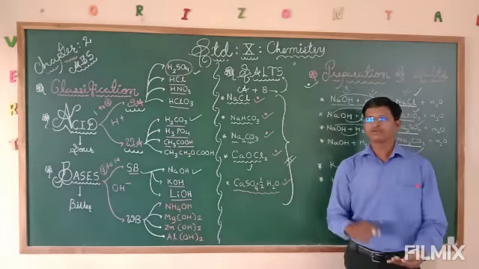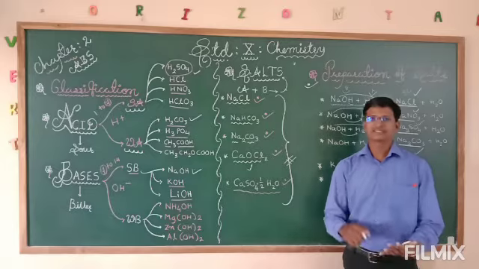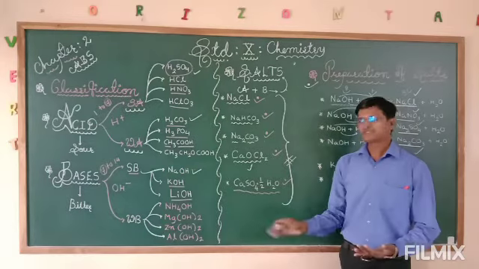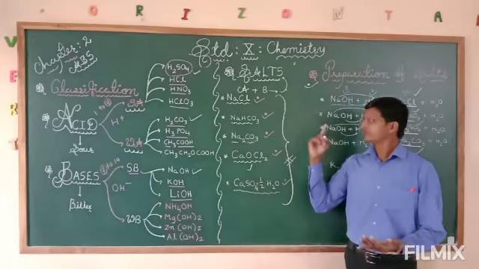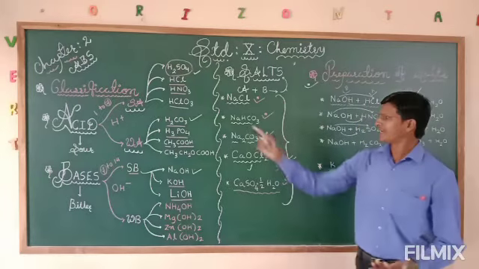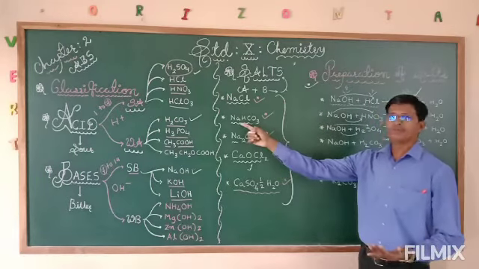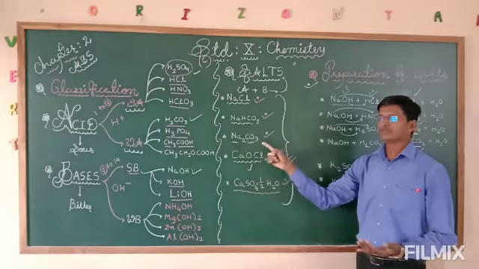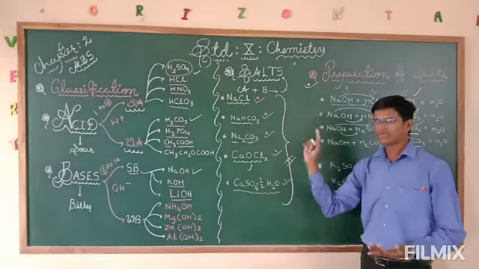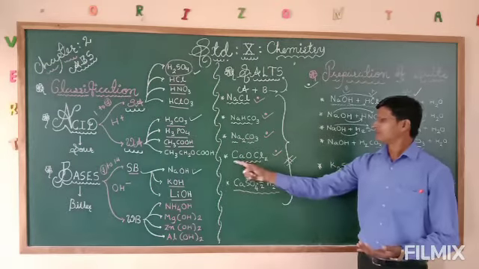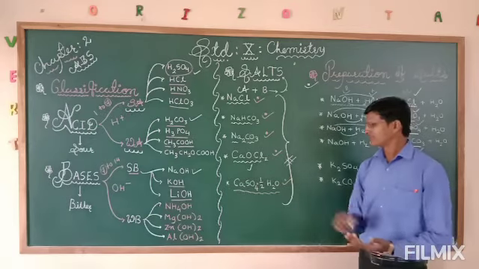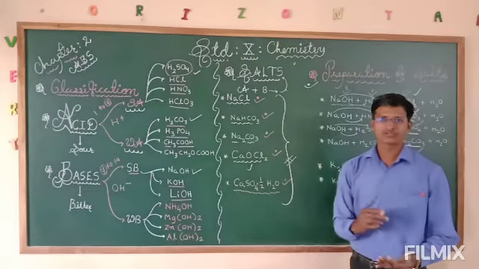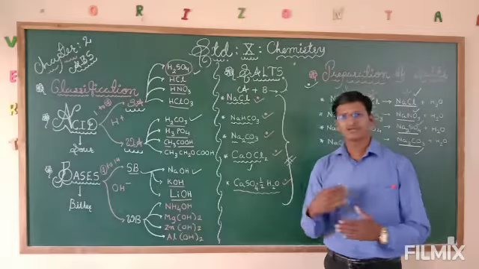Very crucial. Every year they are asking this question. From this they are asking the uses of NaCl, then uses of NaHCO3. NaHCO3 is baking soda. Na2CO3 is washing soda. CaOCl2 is bleaching powder, and CaSO4 half H2O is plaster of Paris. So that we will discuss in our coming video.